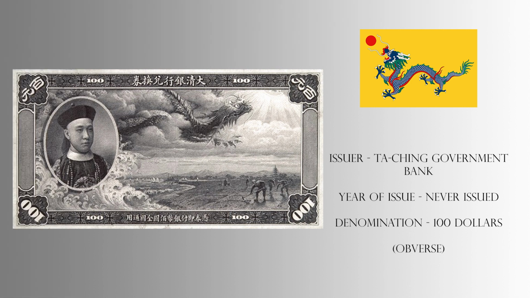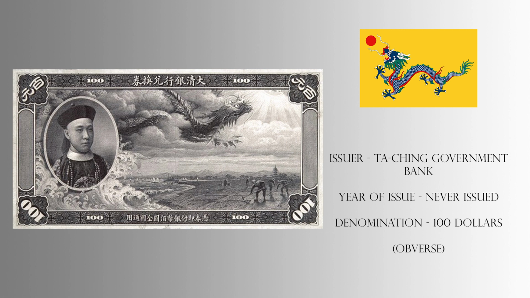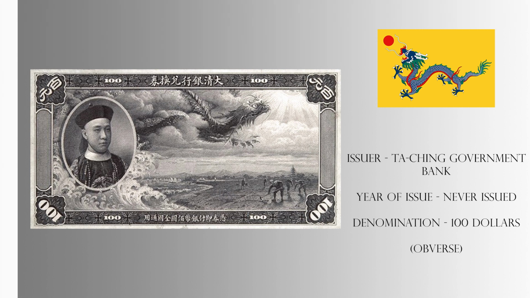Lastly, the fourth banknote from this series is the $100 note. The obverse, much like the previous three notes, features Zai Feng and a dragon. The background depicts a scene consisting of farmers engaging in agricultural work on the fields. The blank sides on the right and left are where the serial numbers would have been added.